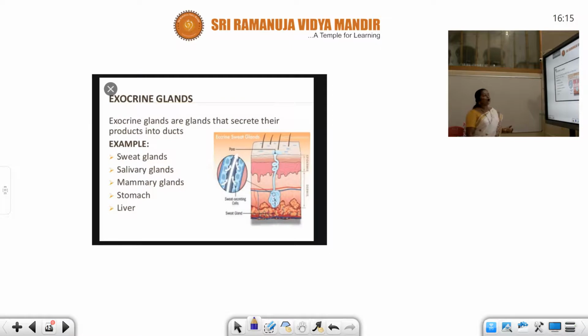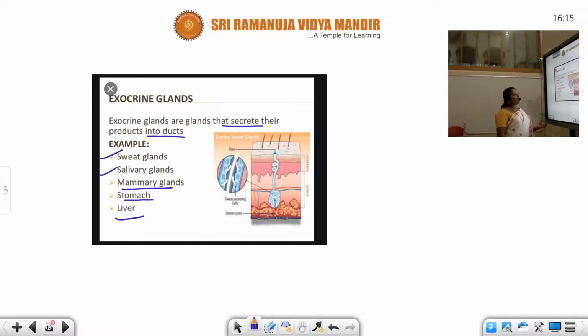Now let us see what is meant by exocrine glands. Exocrine glands are glands that secrete their secretions into a duct. Examples: sweat glands, salivary glands, mammary glands, stomach, liver. All these are well-known examples of exocrine glands.